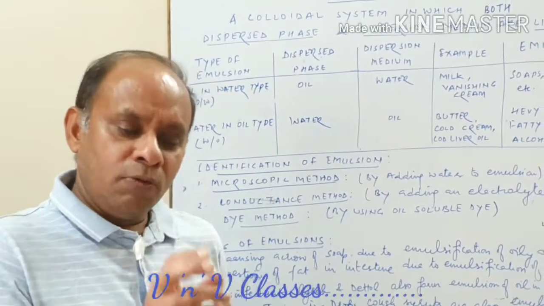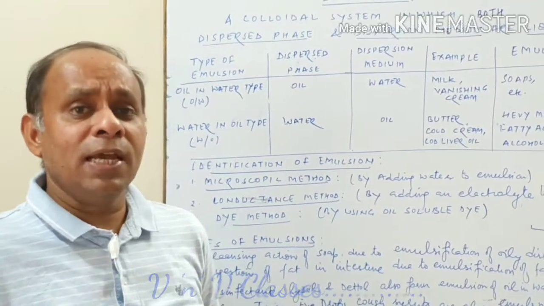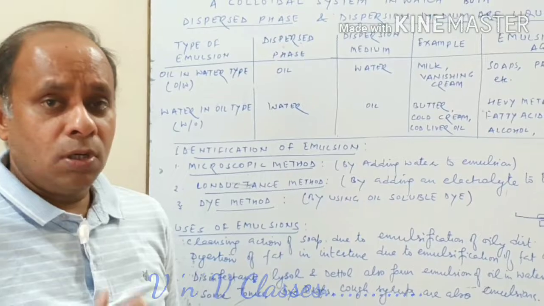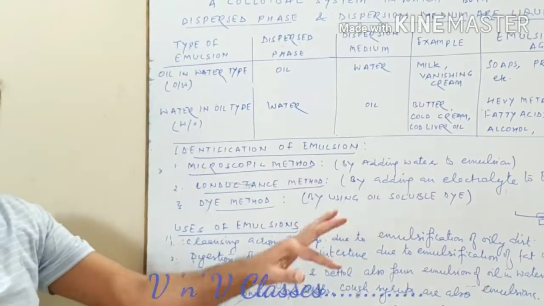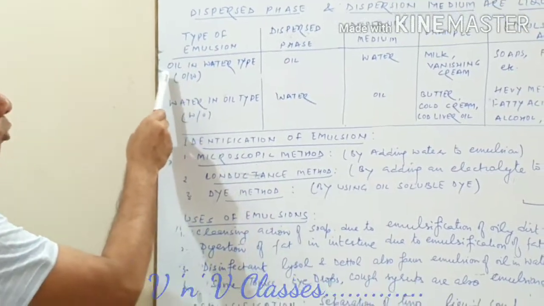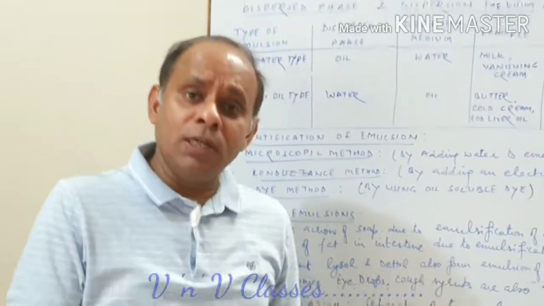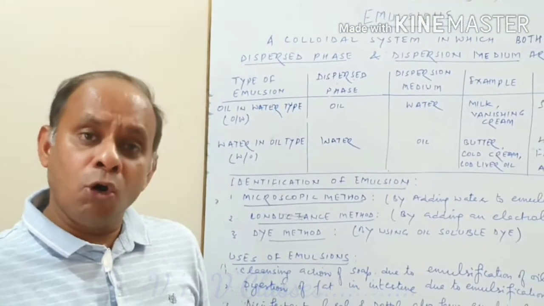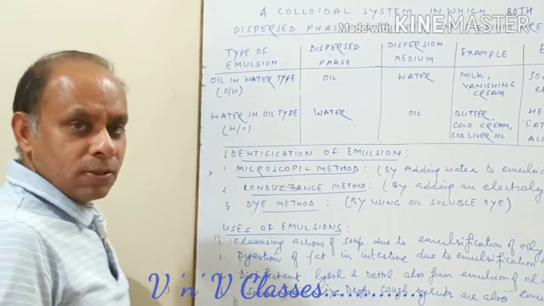Now if you add water and it dissolves, it means that in that kind of emulsion water is more, oil is less. So when water is added and it dissolves, it is an example of oil in water type emulsion. And if you add water and it doesn't dissolve, it forms a separate layer, it means oil is more there, so then you say it is water in oil type of emulsion.